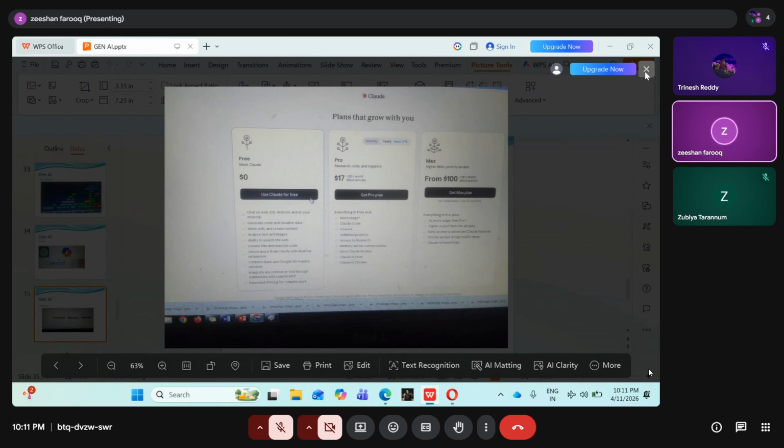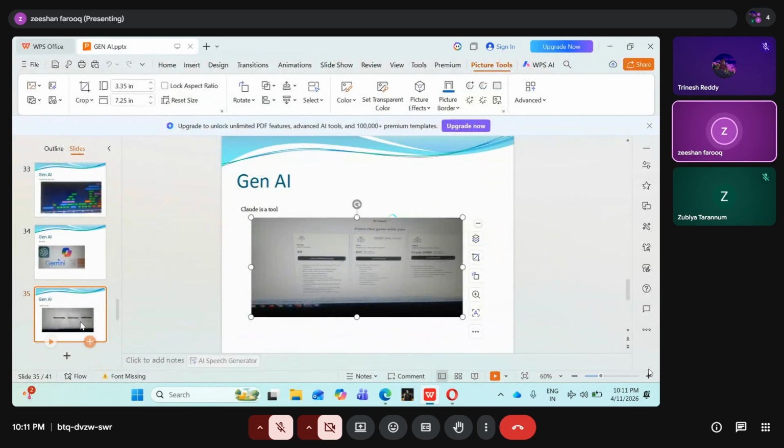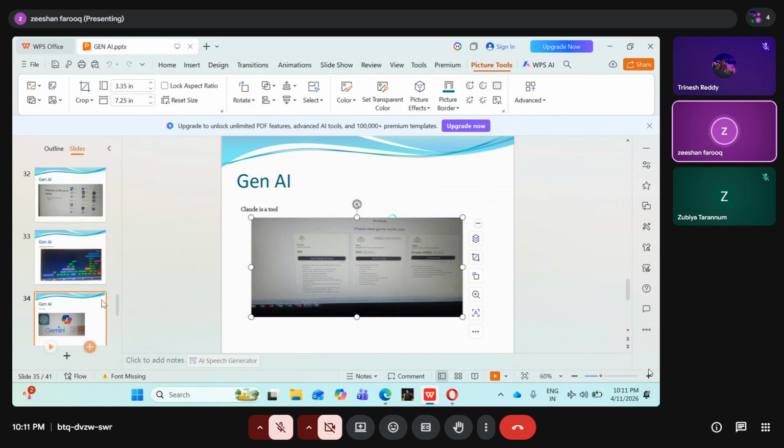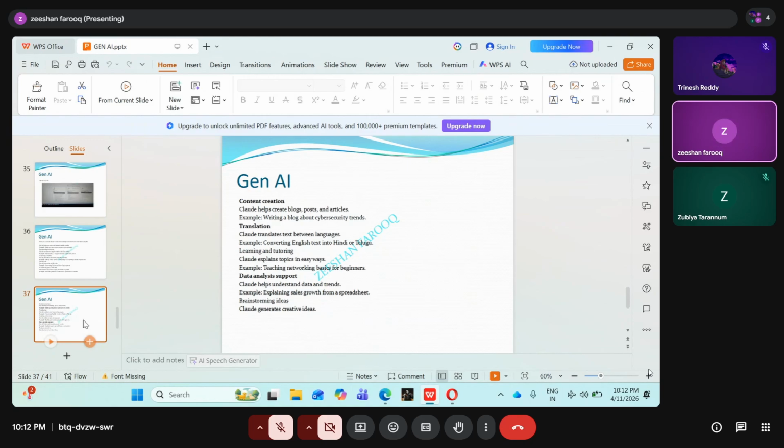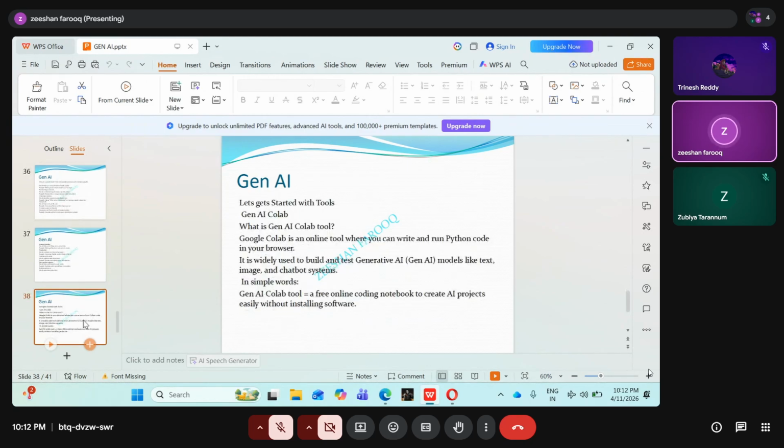Now we can also create our own LLMs. We can also create the same tool. The Claude LLM tool is simple: sentences, writing, and leave requests to the manager. A 20 page report, we can put it in 5 lines. Everything very simple we are able to create. Content creation, translation, data analysis support, ideas.